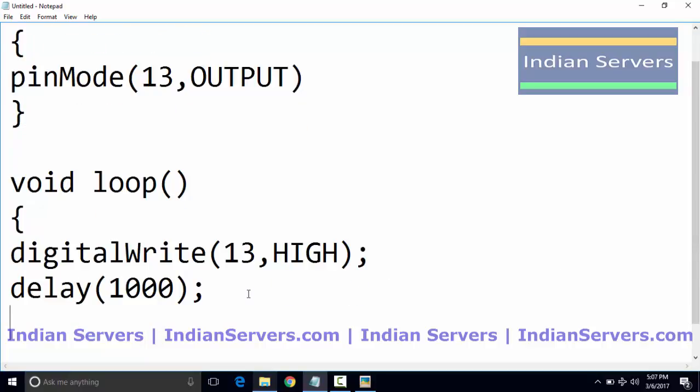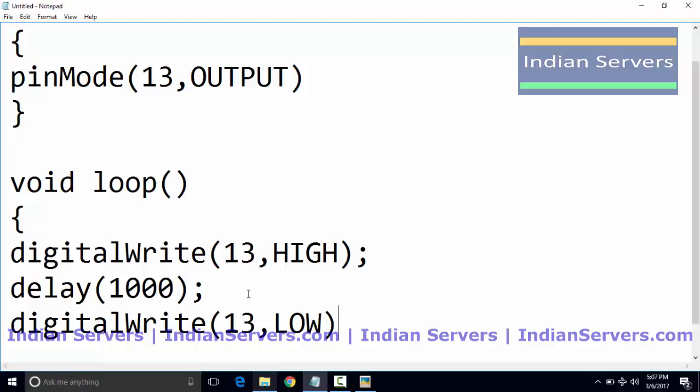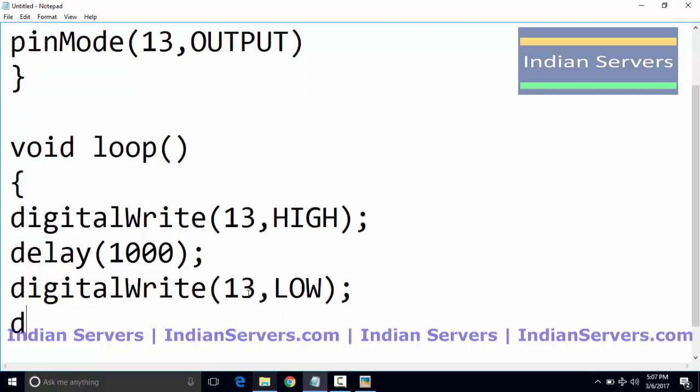After that, I will turn off the LED by using the same digitalWrite function, and I will wait for 1 second.